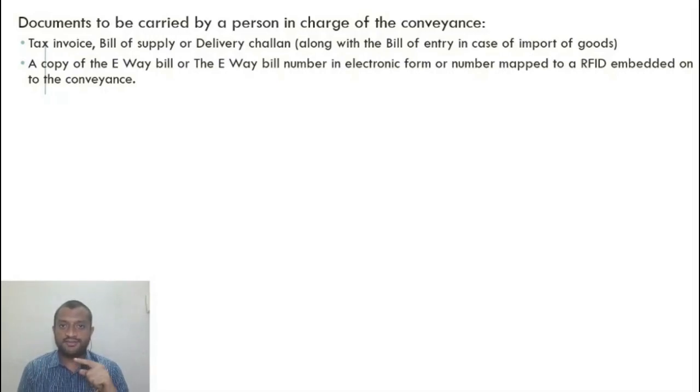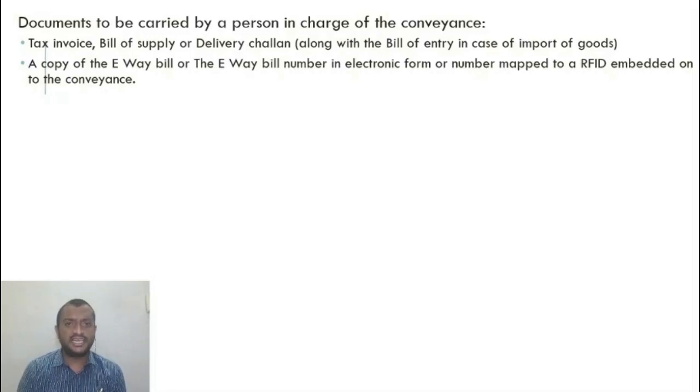I need to have a tax invoice. If it is a supply, there will be a tax invoice. If it is not a supply, inter-branch transfer also is a supply now, a deemed supply. Even without consideration, it should be treated as supply as per schedule 1. That is one thing. Second thing is, I need to have a delivery challan if it is not a supply.